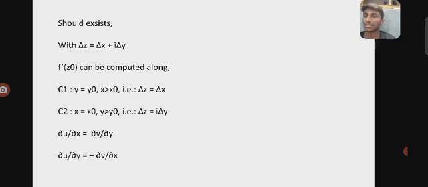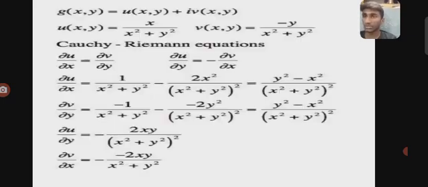This should exist with delta z equal delta x plus i delta y, and it can be computed along C1: y equal y naught and x greater than x naught, that is delta z equal delta x, and similarly along C2: x equal x naught, y greater than y naught, that is delta z equal i delta y. So it represents dou u by dou x equal dou v by dou y, and dou u by dou y equal minus dou v by dou x.